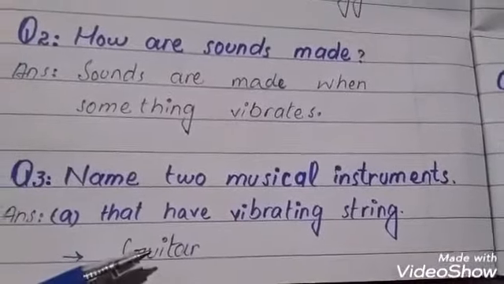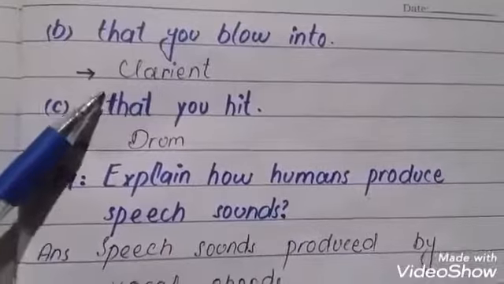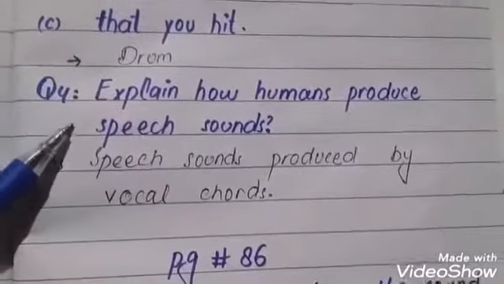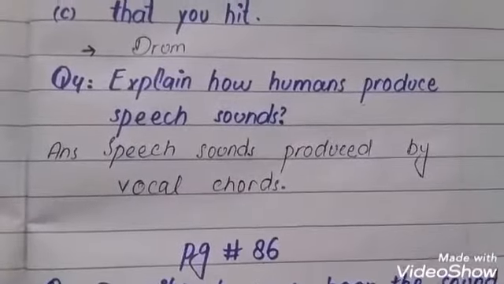Third question, name 2 musical instruments that have a vibrating string. Guitar. That you blow, clarinet. That you hit, drum. Explain how humans produce speech sounds. Speech sounds are produced by the vocal cords.